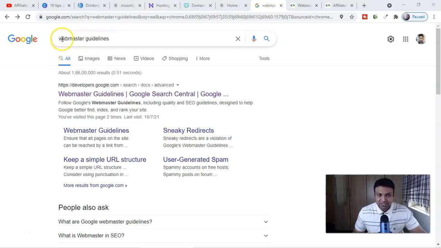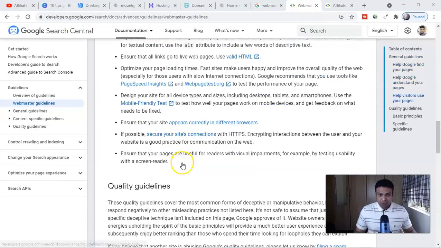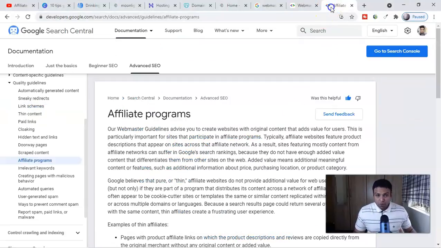So here you can see, guys, webmaster guidelines. These are the guidelines by Google for everybody who is using the Google platform, for ads, for bloggers and everybody. If you click this one, it will take you to this interface, and if you scroll down, here is the only place, look at this: participating in affiliate programs without adding sufficient value. If you open this, this is the only place they talk about affiliate marketers and affiliate programs. And if you read this, you will get the answer.